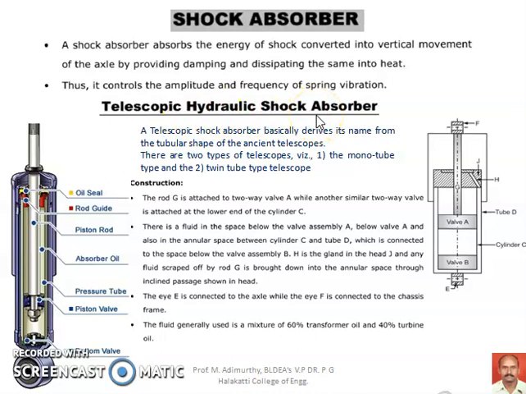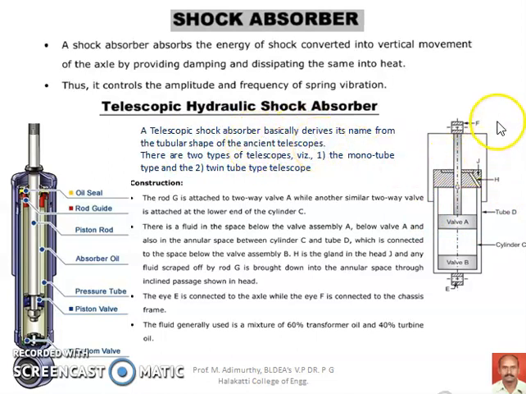Now, we already discussed why a shock absorber is required, and now why is it called a telescopic shock absorber? If you observe the construction features of these shock absorbers, it is like a tube-in-tube structure, similar to the tubular shape of the ancient telescopes.